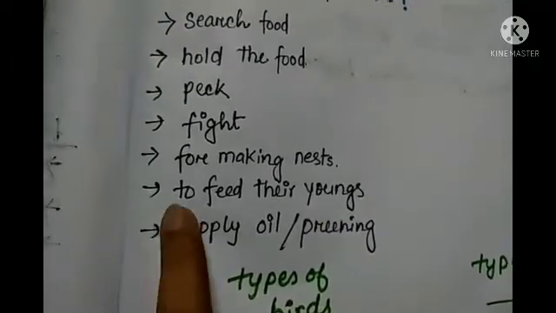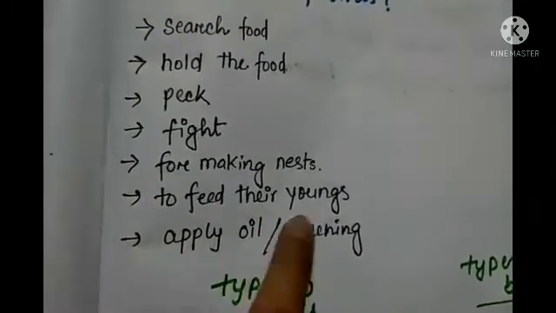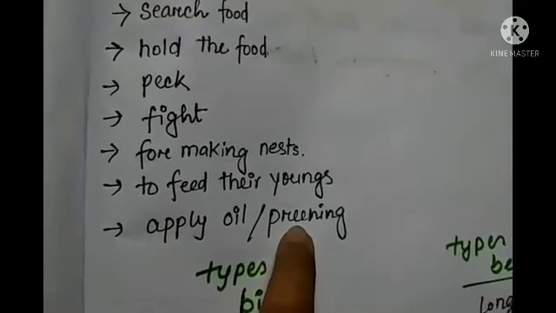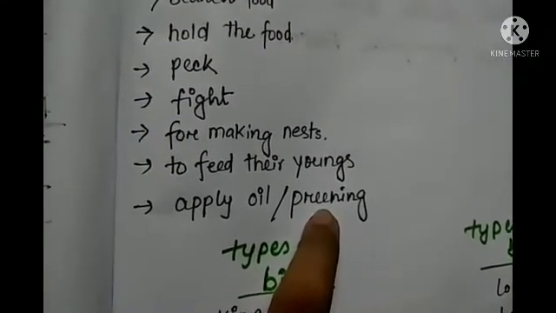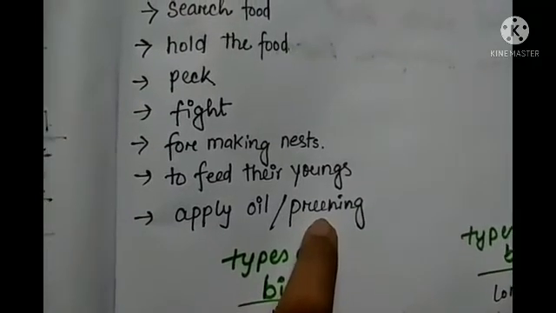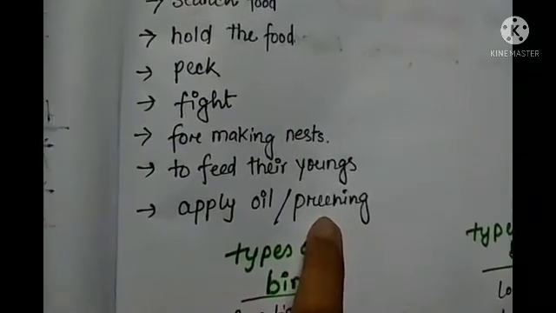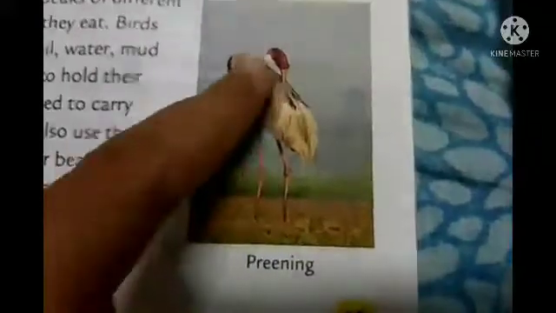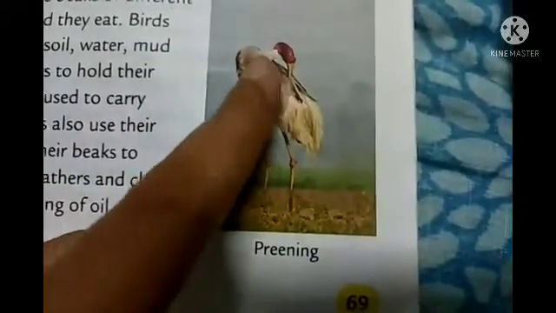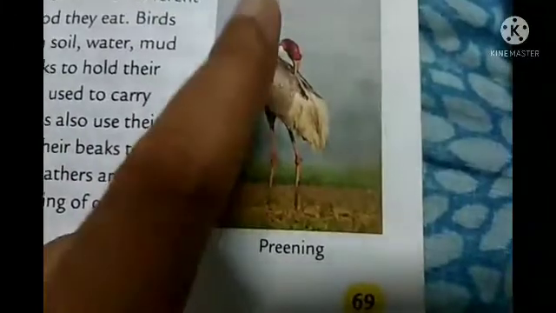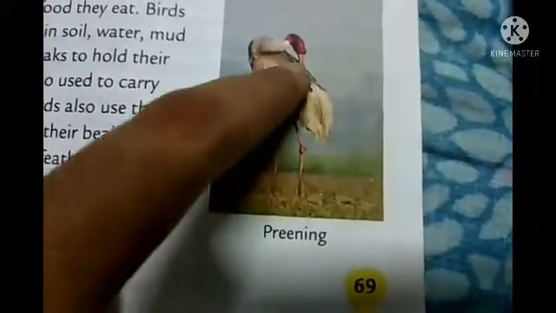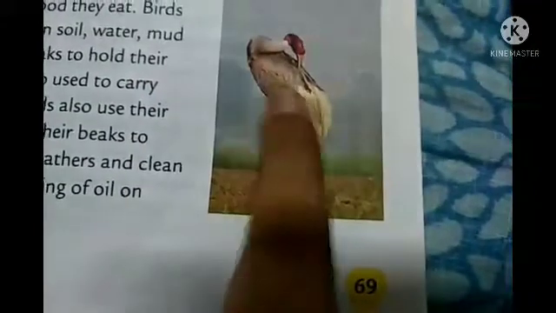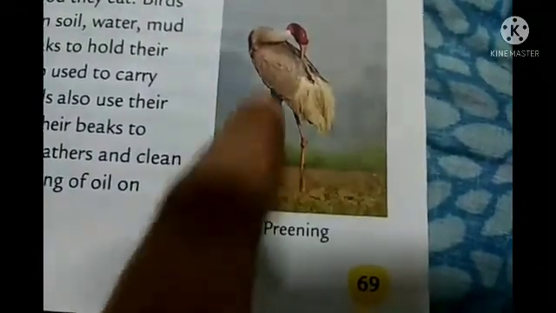And also here you see to feed, okay, this one done, to apply oil, that is also called preening. Okay, that means they use their beak to apply oil from their oil glands. Okay, so in this picture you can see this bird is doing preening. So that means from their oil glands they produce oil, and with the help of beak they used to apply it on their feathers. Okay, and also clean them.